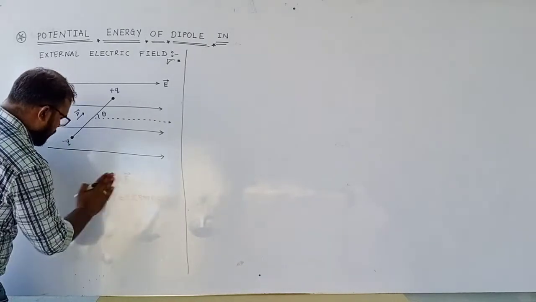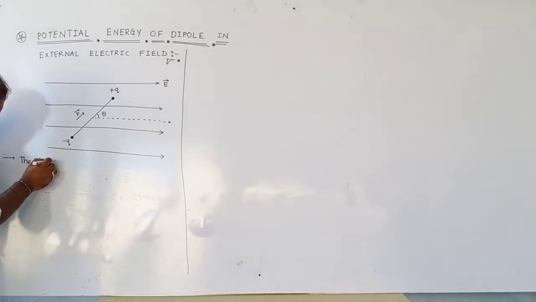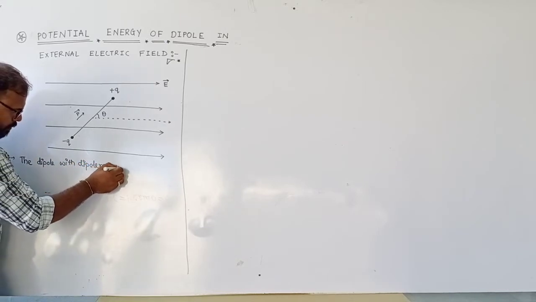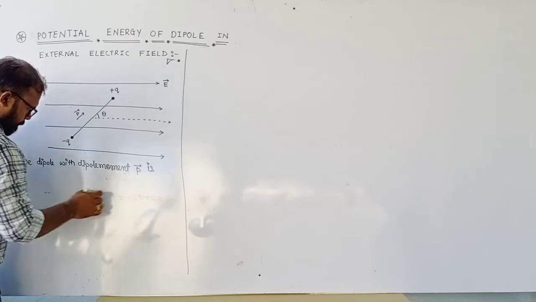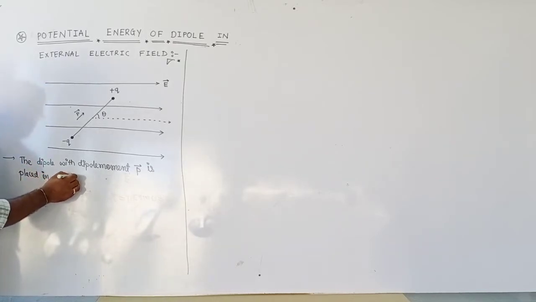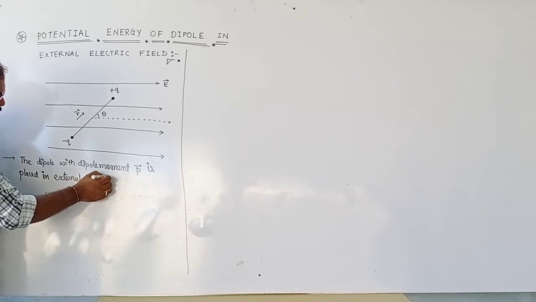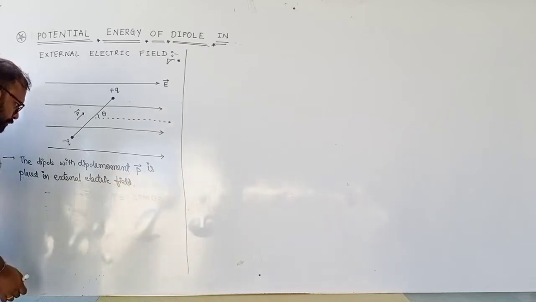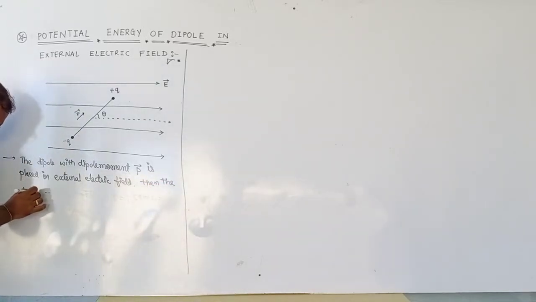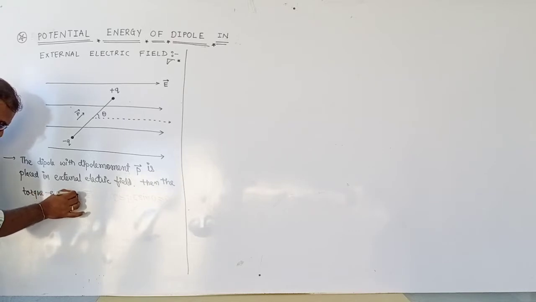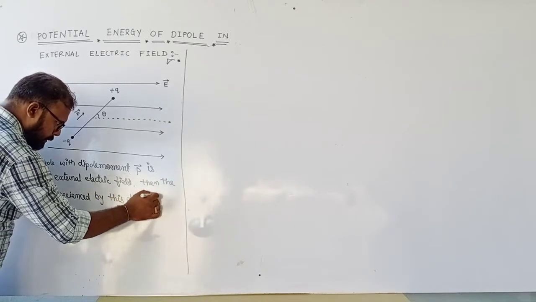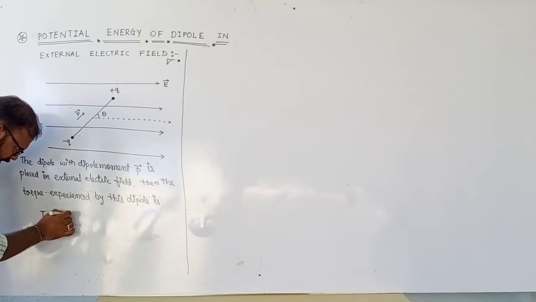So we will write the dipole with dipole moment P is placed in an external electric field. Then the torque experienced by this dipole is tau is equal to PE sin theta.